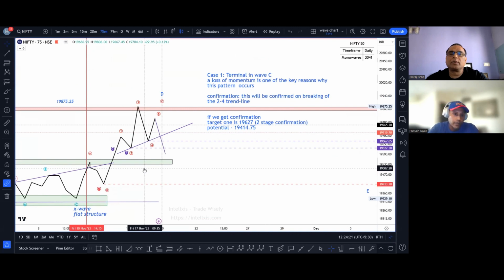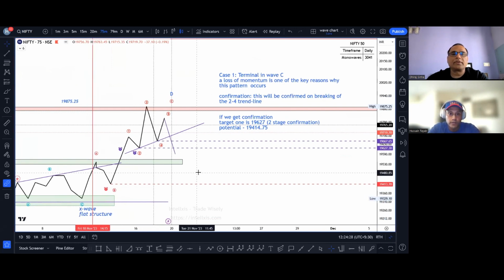Correct. And this is a learning as well for our viewers. Absolutely. Please put some focus here to see the characteristic of terminal impulse. That's right. ये अपना C wave यहाँ से start हुआ, right? This was our B wave that ended over here, and this was wave 1. When we see, we had a movement to the top side, and then we had some pullback.